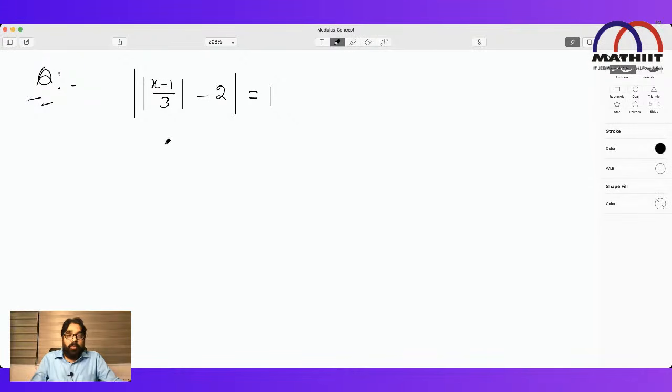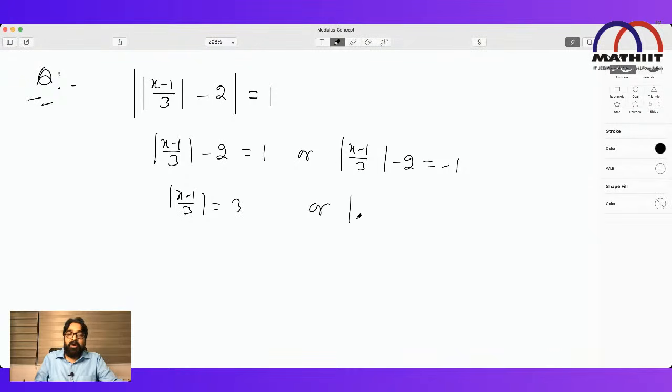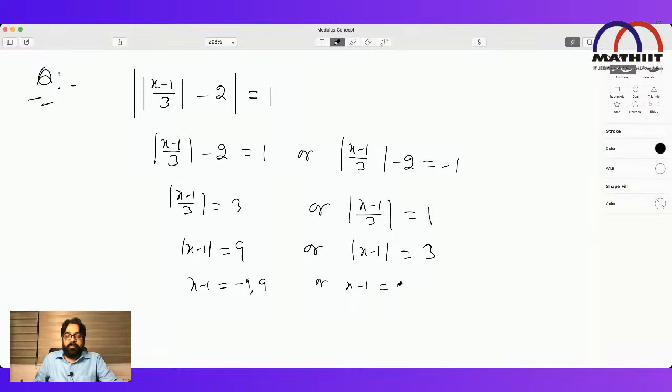Mod of something equal to 1 means this something must be equal to plus or minus 1. Either this something will be equal to 1, or this something will be equal to minus 1. So mod of (x minus 1)/3 must be equal to 3, or mod of (x minus 1)/3 is equal to 1. So mod of x minus 1 equal to 9, or mod of x minus 1 equal to 3. So x minus 1 equal to minus 9 or 9, or x minus 1 equal to minus 3 or 3.